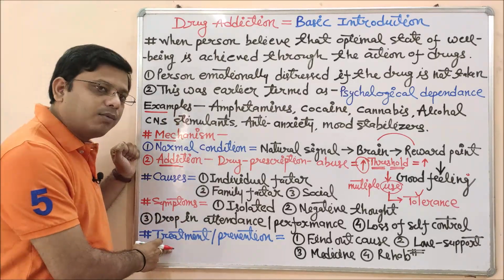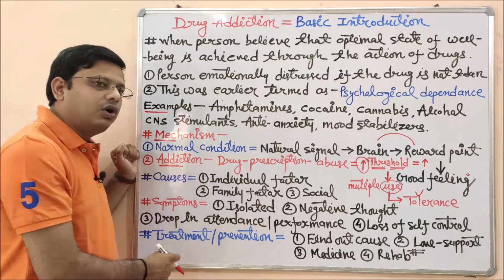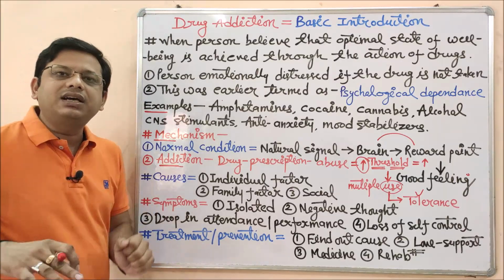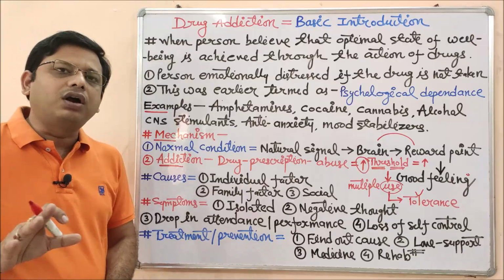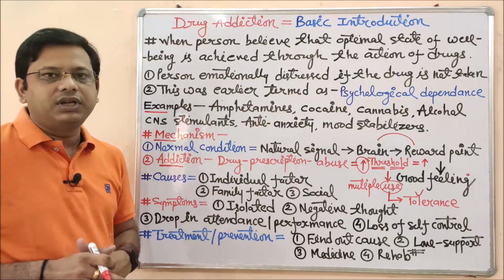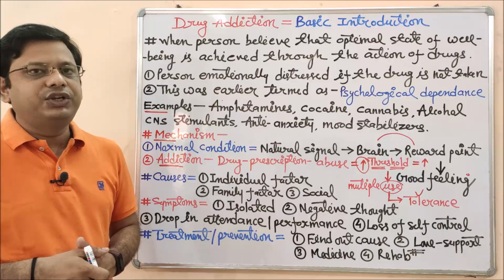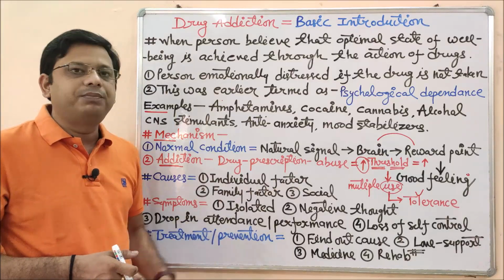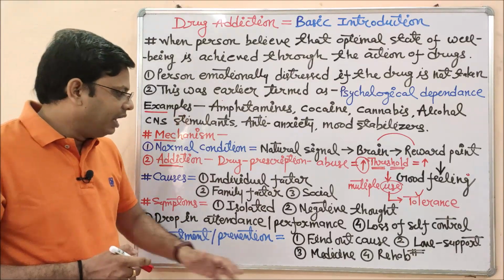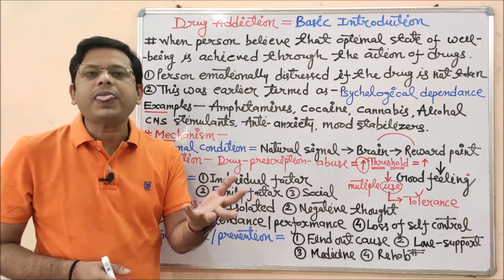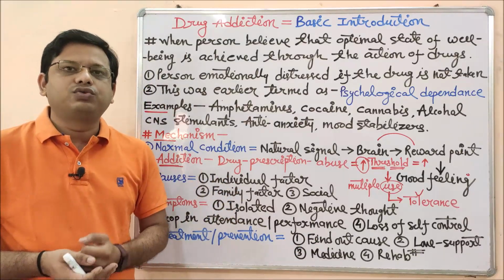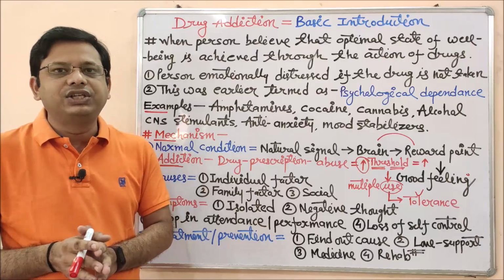Now let's talk about the treatment or precaution or prevention. See, treatment is a medical point of view. Treatment is not better than prevention. It is already said prevention is better than cure. So we have to approach that particular person with different types of activity, like finding out the cause. We should find out the actual cause. What is the basic cause for that particular addiction?